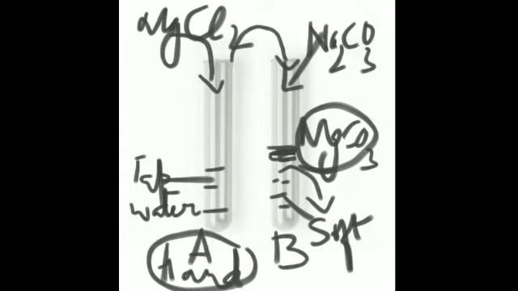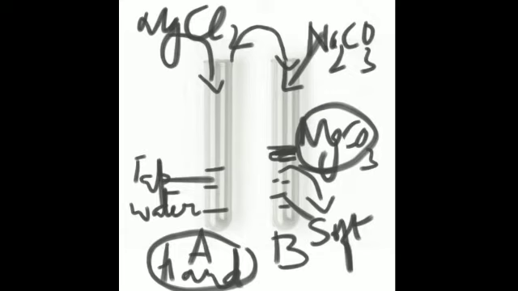And when we add washing soda to hard water, a white insoluble solid forms, which we filtered out. The water obtained after filtration is soft and therefore lather is formed. So we can conclude that washing soda removes hardness. It can be used to remove hardness of water, and I have already shown you the reactions.